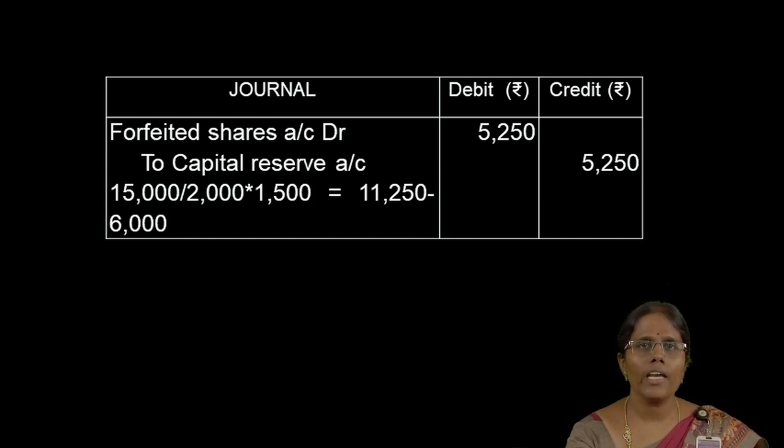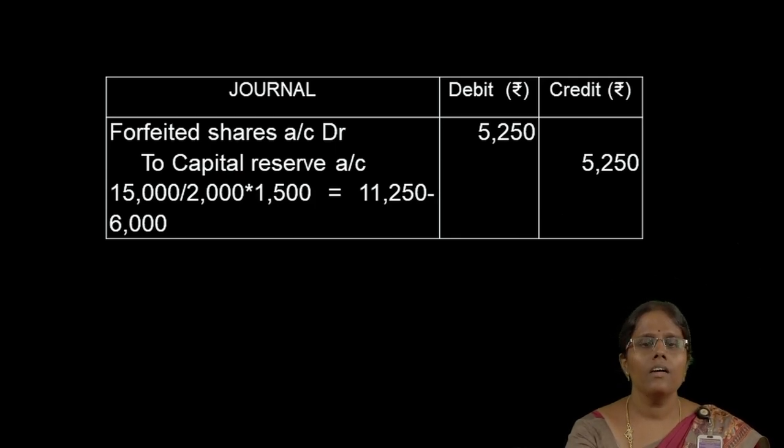So, we have to find the proportion value. For 15,000, we forfeited 2000 shares. We only reissued 1500 shares. So, the amount of forfeited shares account is 11,250. From the 11,250, for the reissue of shares, we lost 6,000 rupees. So, we get a gain of 5,250 rupees.